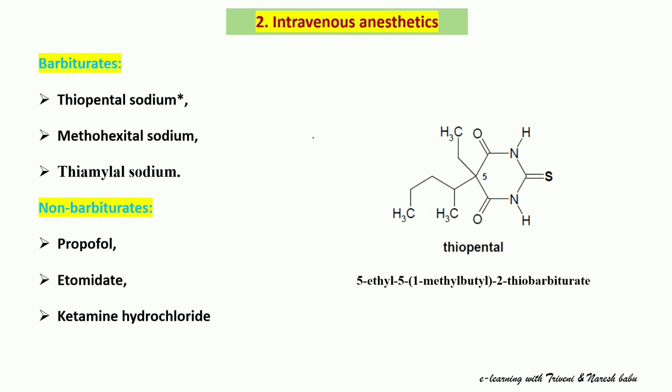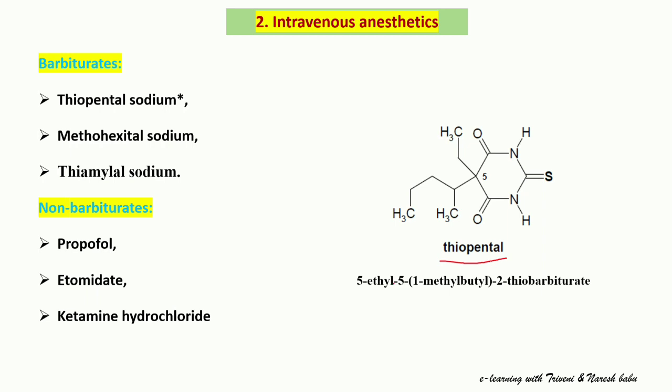Let us see the intravenous anesthetic agents, structures and their IUPAC names. Intravenous anesthetics cause unconsciousness when administered by the parenteral route. These are categorized into two types, barbiturates and non-barbiturates. Coming to the first structure, that is thiopental.